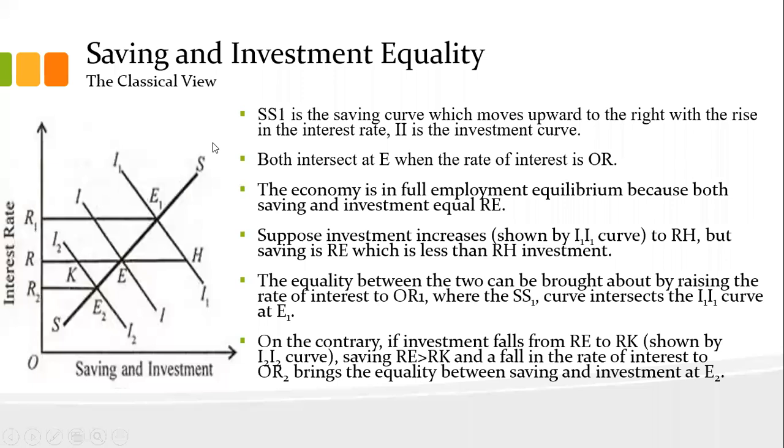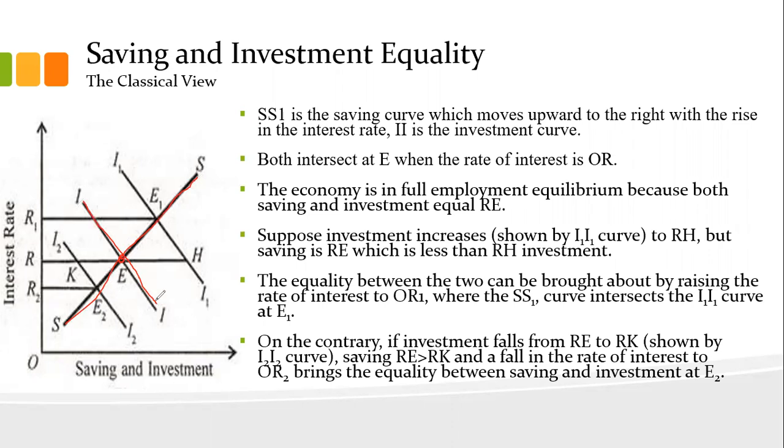So you can see that this SS1, the initial saving curve, and this II, these two initial curves, are intersecting at this point, that is point E. At this point, our savings will equal investment.